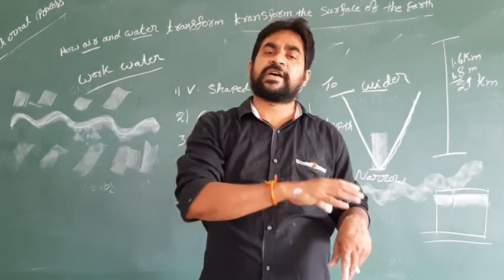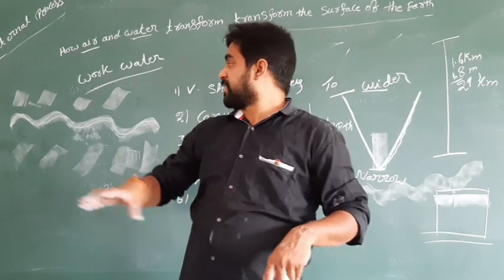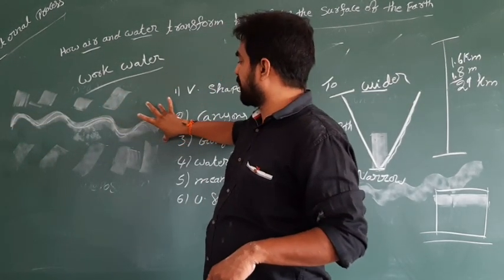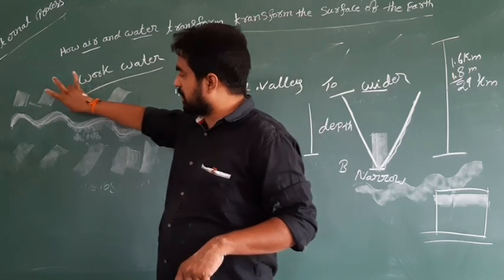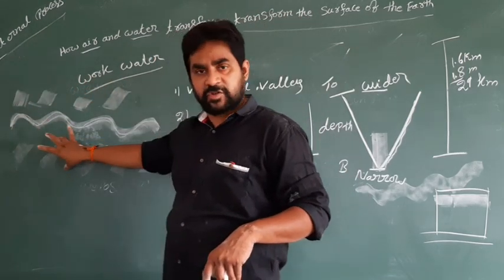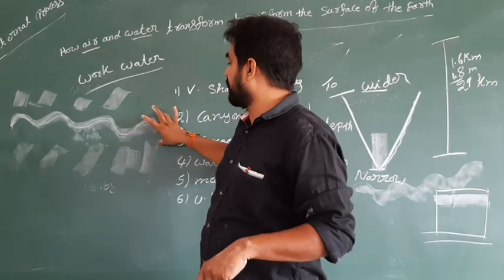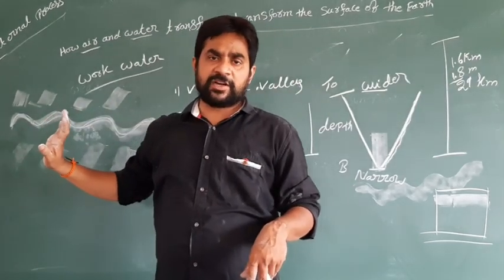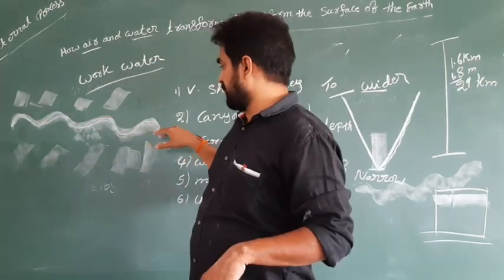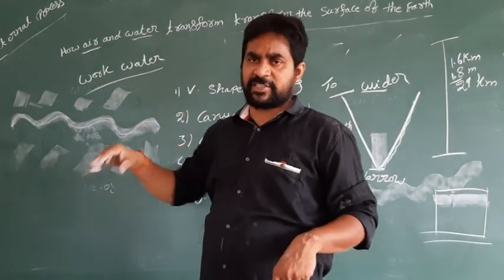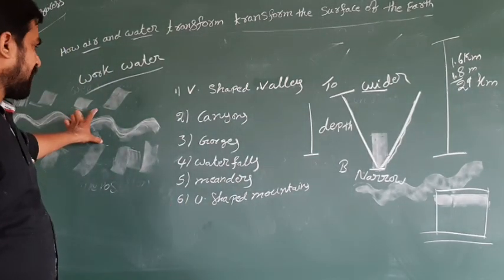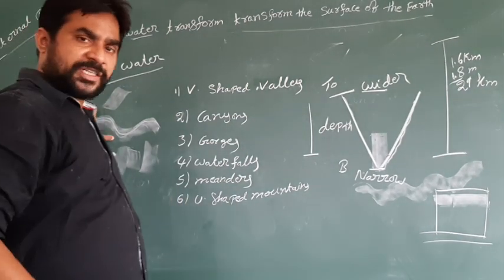it can be deposited where the low lying areas are. Similarly here also the sides were deposited with material, and these sides formed good soils or good plains, and this one converts into meanders. Clear or not? Like a snake cutting, it looks like a snake cutting, otherwise called an oxbow. These all are formed because of the water only.